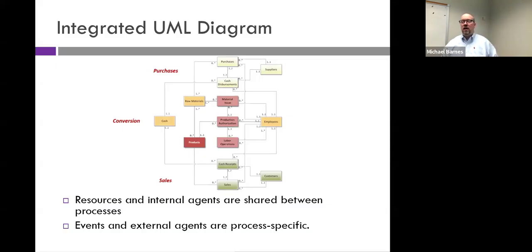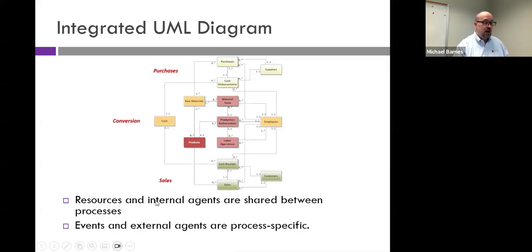So we have multiple resource areas. As it says down here, resources and internal agents are shared between processes. You can read this as saying all of our resources are going to be shared. So raw materials, cash, products, okay? Those are all items that are in the diagrams. Cash is shared between these two. Raw materials is going to be shared between purchases and conversion. Products is shared, or finished goods is probably what we should determine as the vernacular. Finished goods is shared between conversion and sales.